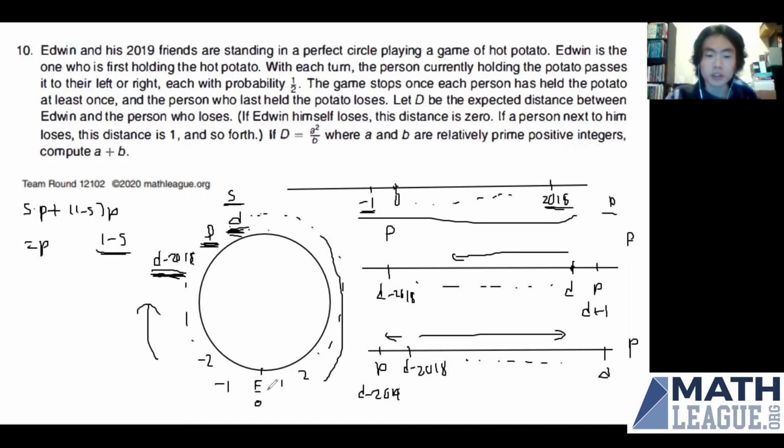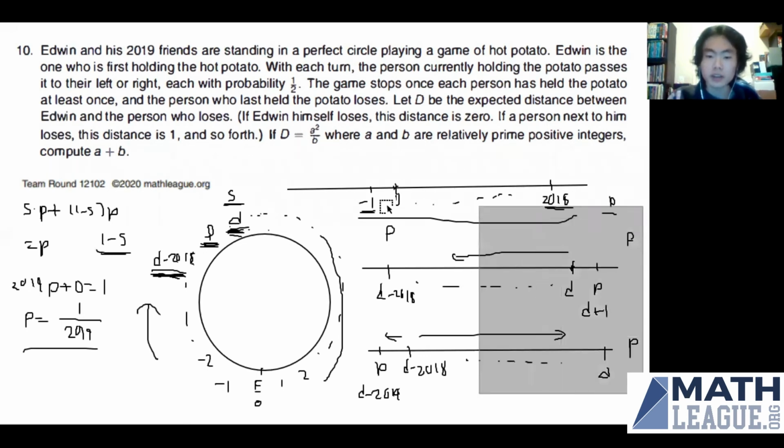And since the probability Edwin receives the potato first is 0, since he's the first person to receive the potato, we have 2019 P plus 0 equals 1, since the total probability of each individual person being the last person to receive the potato is 1. And now we get P equals 1 over 2019. And now we know that this is the probability for every single person except for Edwin.